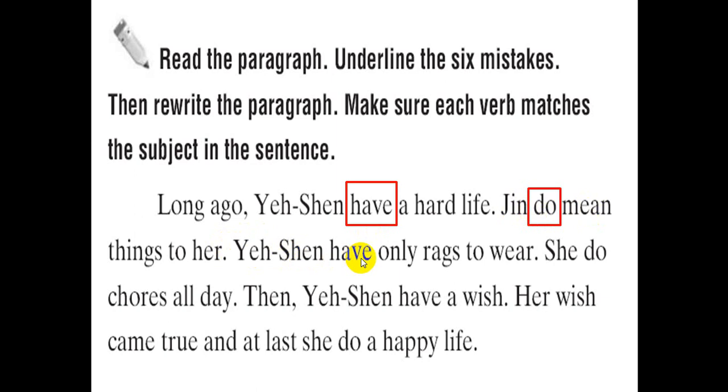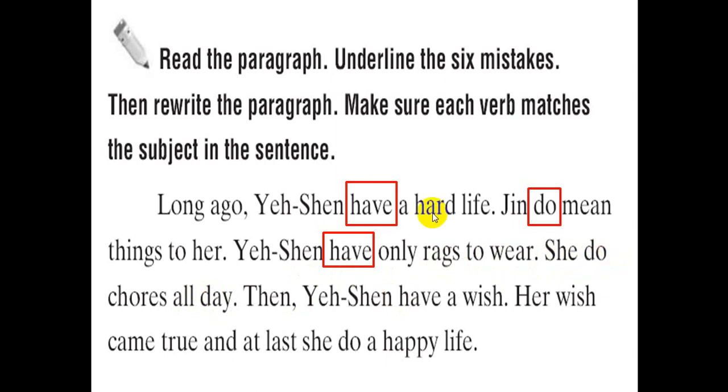Ye Chen have, again the story is finished. So the past of have is had. So Ye Chen had only rags to wear. She had nothing to wear. She was very poor. She was wearing bad clothes. She was wearing rags all the time. She do chores all day. She was working.